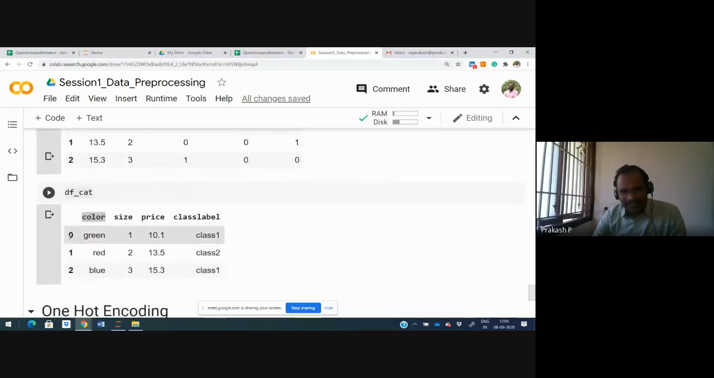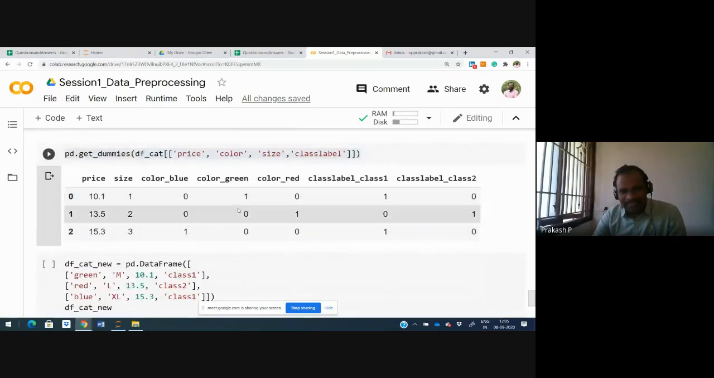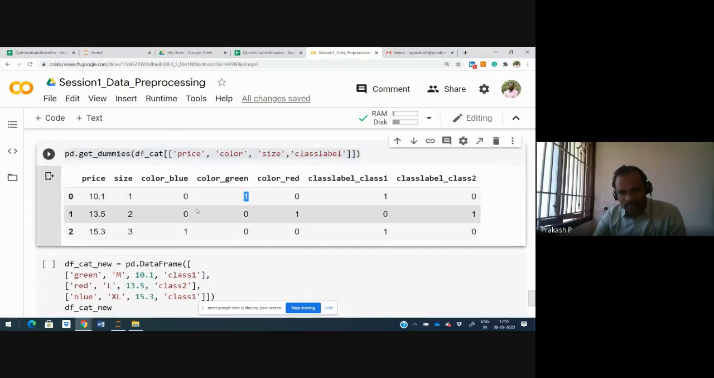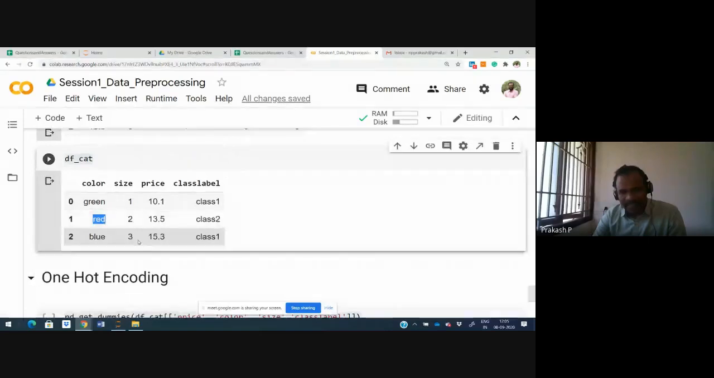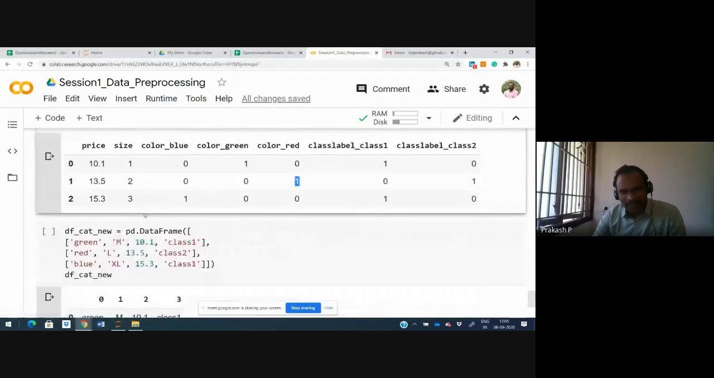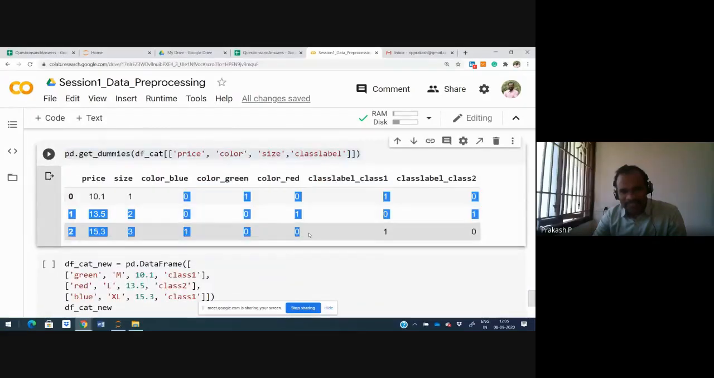At the zeroth index, the color is green, and that is marked as 1. Similarly, in the second row the color is red, so color underscore red is given as 1. Blue is in the first column and is set as 1. Instead of 1 column, we are making 3 columns.